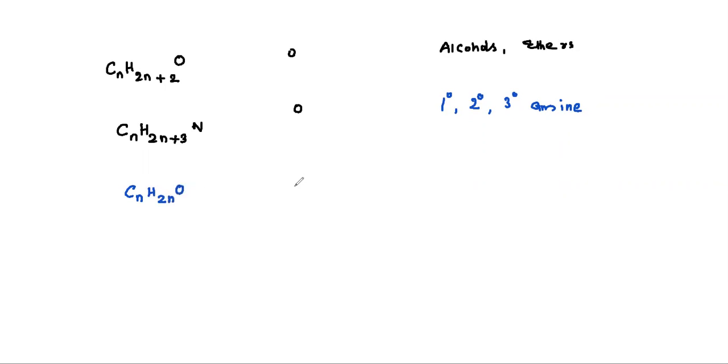Okay. Next one, CnH2nO. Now it is CnH2n, that is nothing but unsaturation equals 1. So it is a carbonyl compound. Carbonyl compound means it may be aldehyde or it may be ketone.